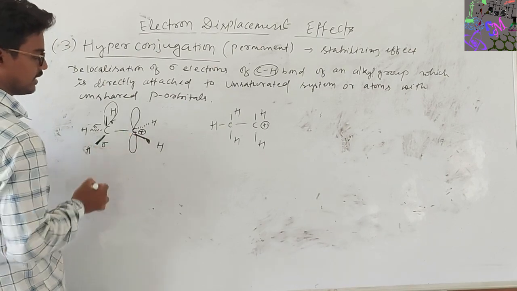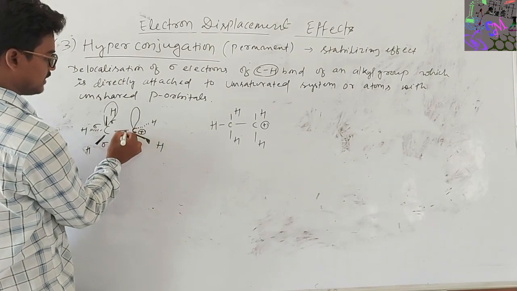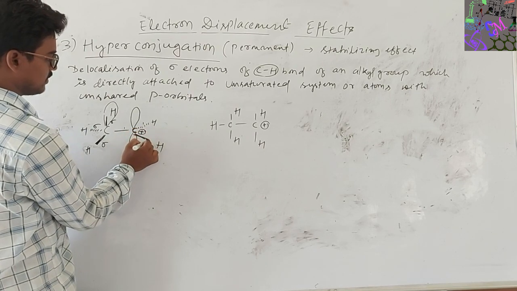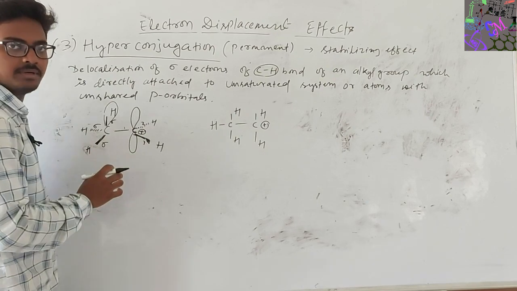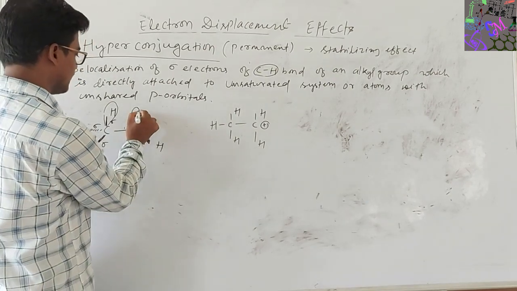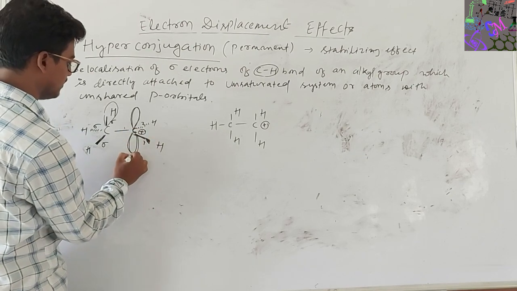This is a carbocation. This positive carbon has three bonds, 1, 2, 3. So another p orbital is vacant. It contains one empty p orbital.